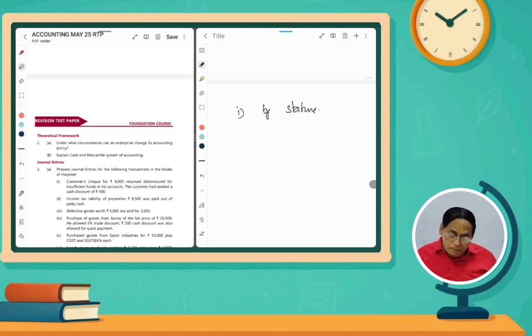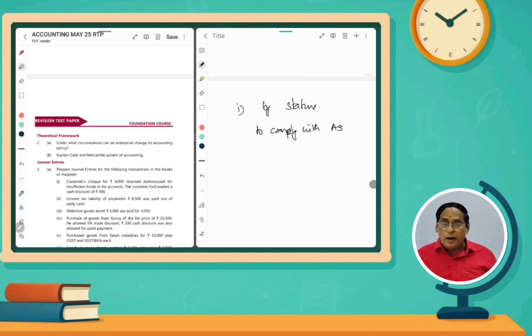Or otherwise, in order to comply with an accounting standard, and then if the change would result in a more appropriate presentation of financial statements. If we follow the new accounting policy, definitely we will be in a position to present our financial statements in a good manner. If it is so, we can change.